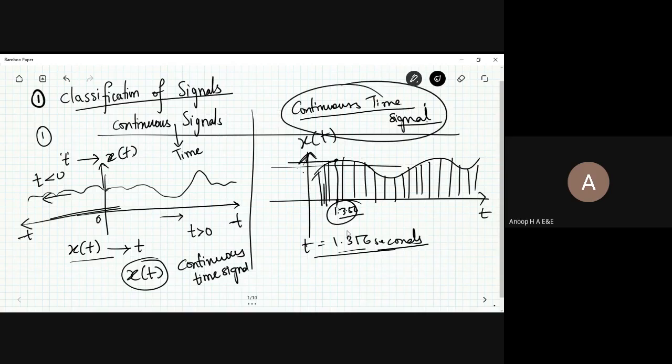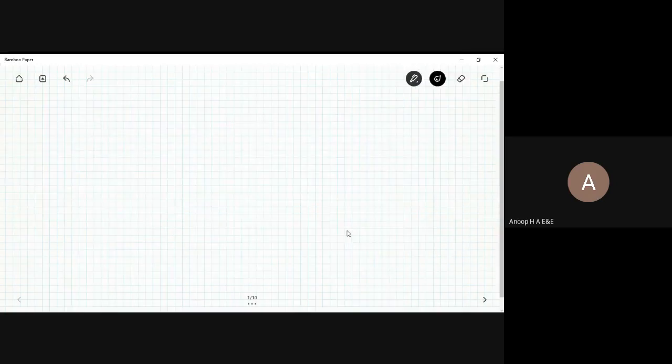Another example would be pressure variation, or a simple one would be temperature variation at every instant of time. Depending on the temperature, we can say that the region is a hot region or a cold region. Or if I want to analyze another one, it is nothing but weather forecasting. Weather forecasting is a major part right now, and we can see what the condition of the temperature would be for the next few hours. So these are quite simple examples of the continuous time signal.